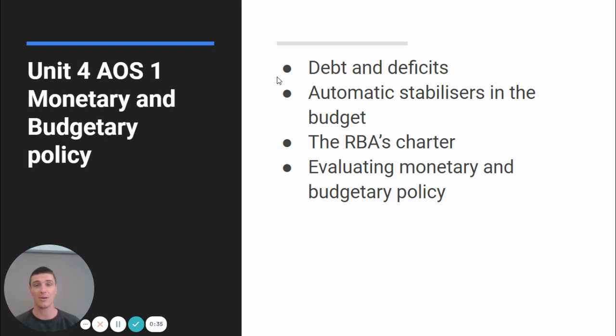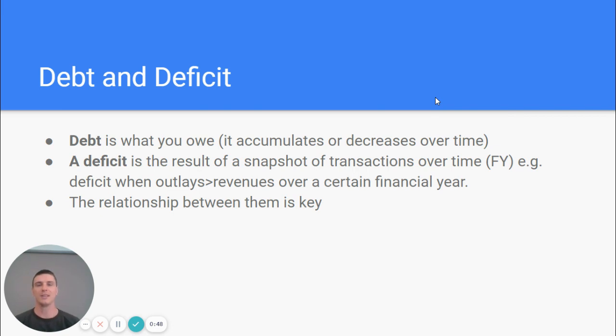What's difficult about this area of study? Well, debt and deficits, we're going to do now, automatic stabilizers, the charter of the RBA, and I think the most difficult, which is how to evaluate monetary and budgetary policy. Okay, so let's first start out by thinking about the difference between debt and deficit. Two very different concepts, but it's important to understand their relationship.